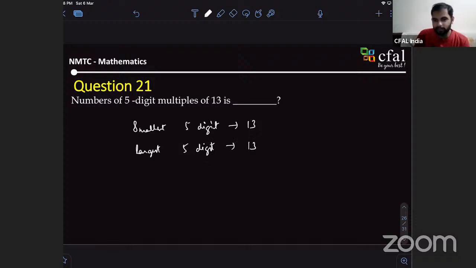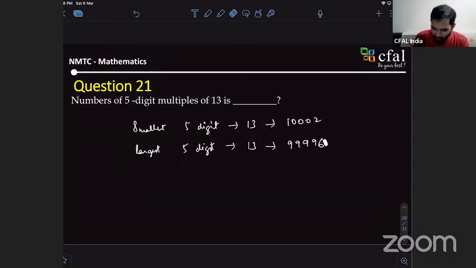Just for example, I'm writing this as 10002. This is not a multiple of 13, I'm pretty sure. Just an example. And this is the last number, 99996. It should be 5-digit numbers, right? Let's assume these two are multiples of 13.